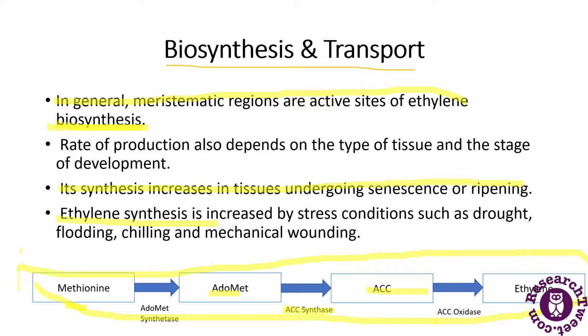The last step in the pathway is the conversion of ACC to ethylene. This step requires oxygen and is catalyzed by the enzyme ACC oxidase.